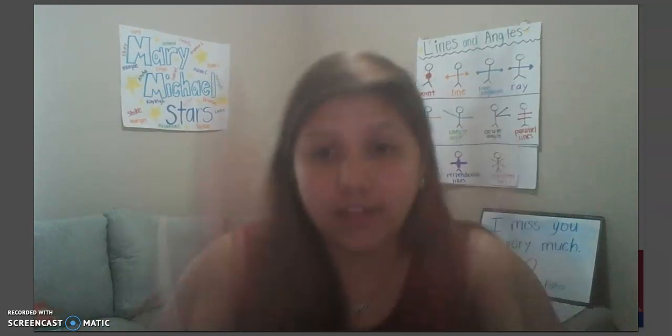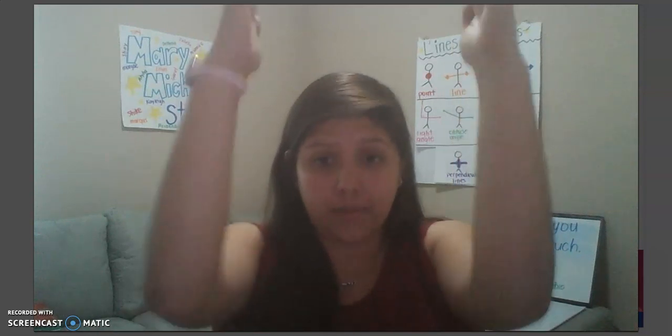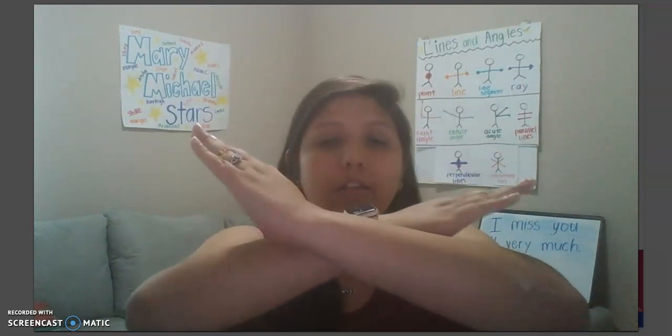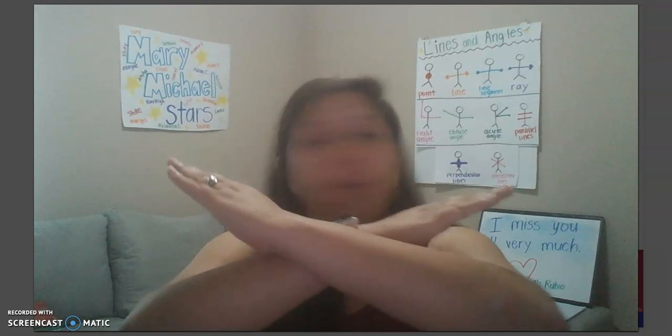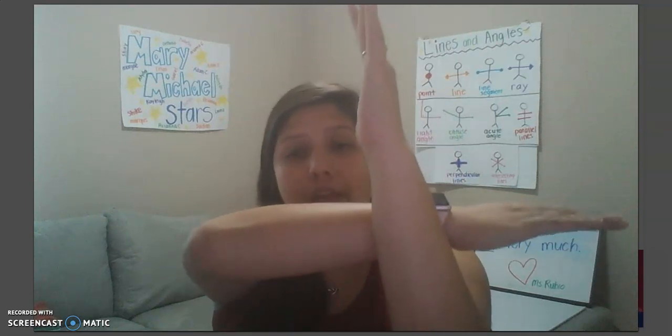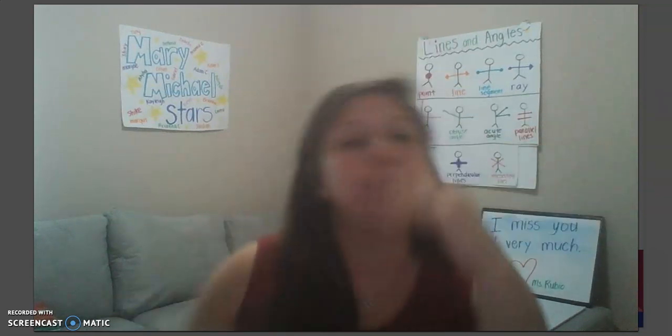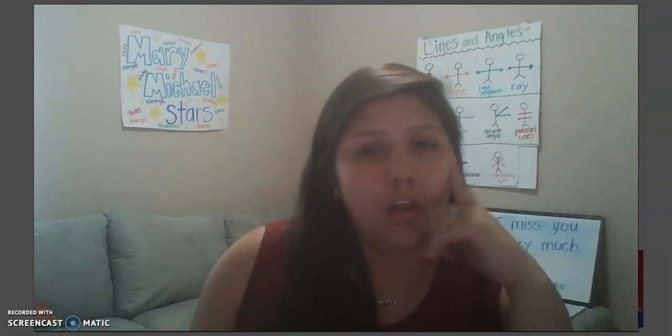Then we have parallel lines. They can go up and down or sideways, as long as they never touch. We have intersecting lines: they intersect, they cross, and they touch, but they do not create right angles. Then we have perpendicular lines. They intersect and create right angles. Here's a right angle, here's a right angle, and here's a right angle. That's perpendicular.